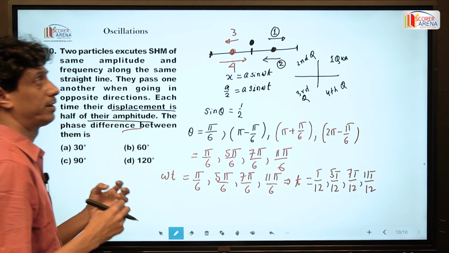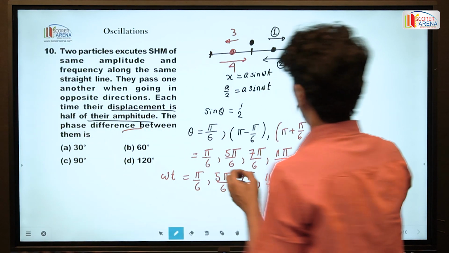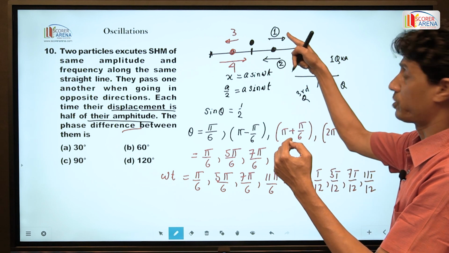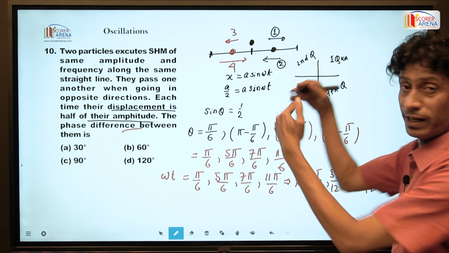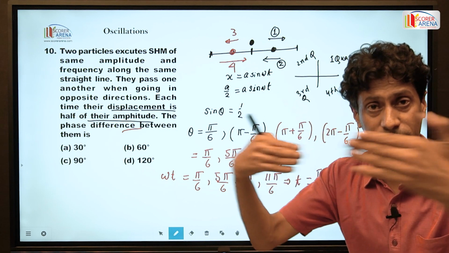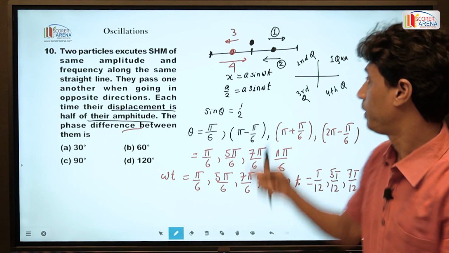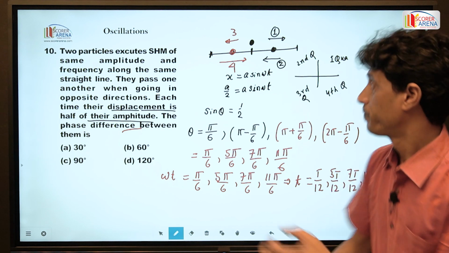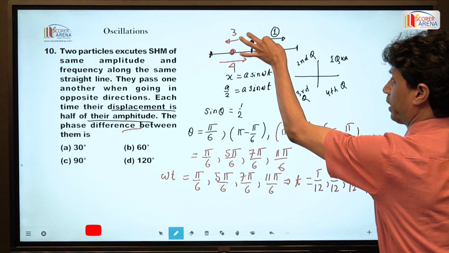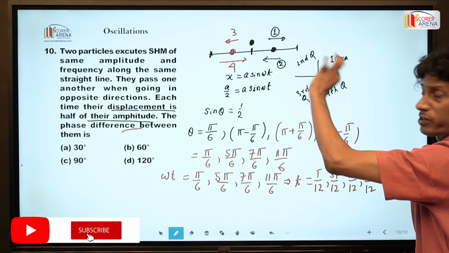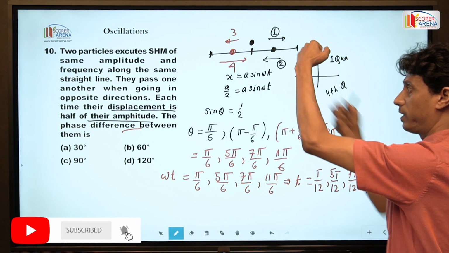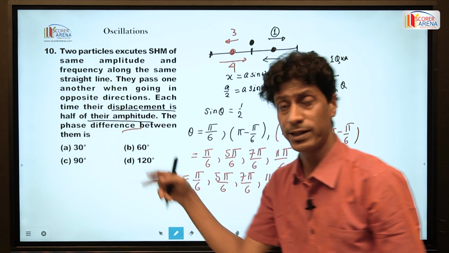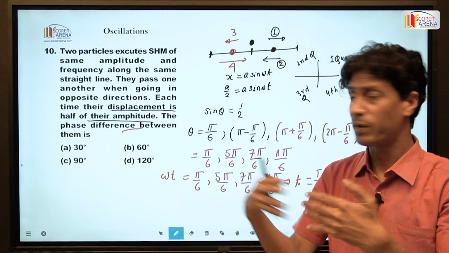If we think of two particles oscillating, particle 1 and particle 2, both at the same amplitude but with opposite directions, then one particle crosses this point and another particle crosses this point, but their directions are opposite. They pass one another when going in opposite directions, but each time their displacement is half of their amplitude.